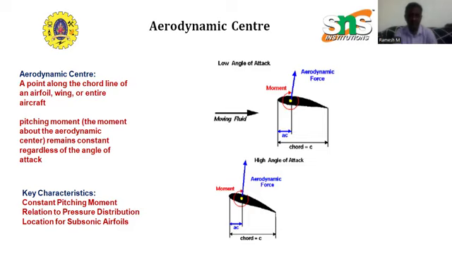This is because the shift in the lift distribution as the angle of attack changes is balanced, which causes the moment about the aerodynamic center to remain constant.